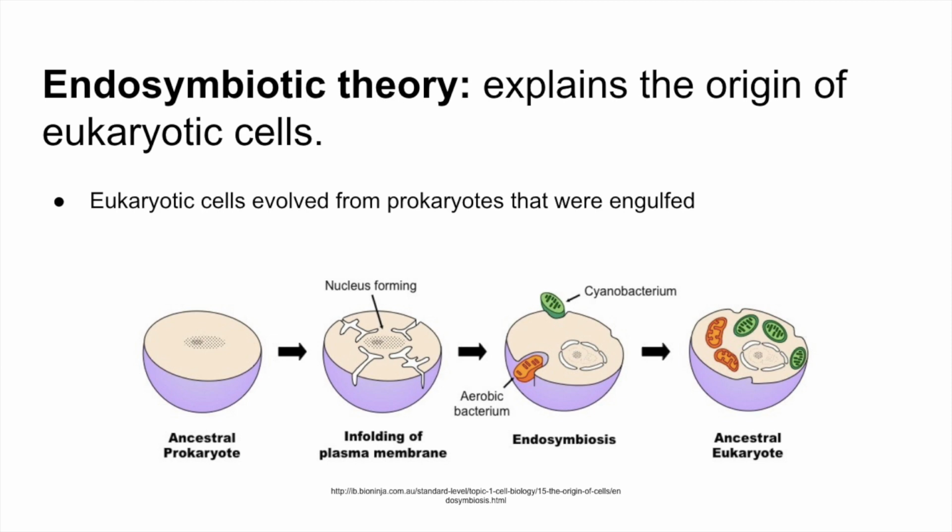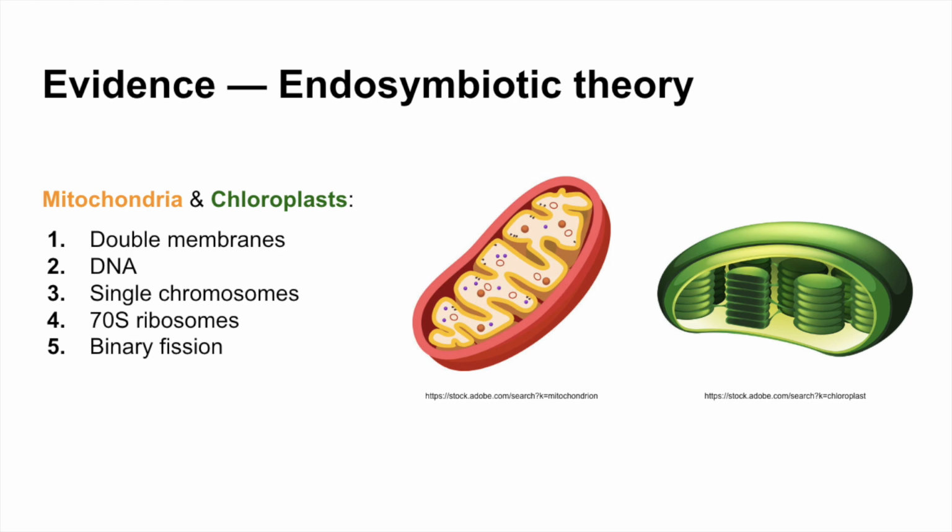Cells that did aerobic respiration evolved into mitochondria, and those that did photosynthesis evolved into chloroplasts. This is believed because both mitochondria and chloroplasts have many characteristics seen in prokaryotic cells. For instance, double membranes, DNA, single chromosomes, 70S ribosomes, and they also divide using binary fission.